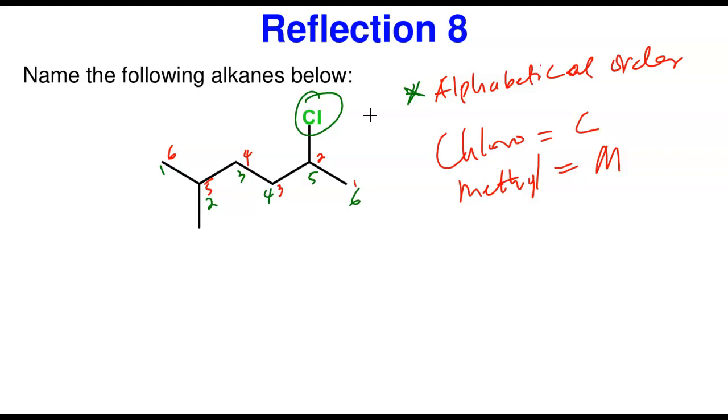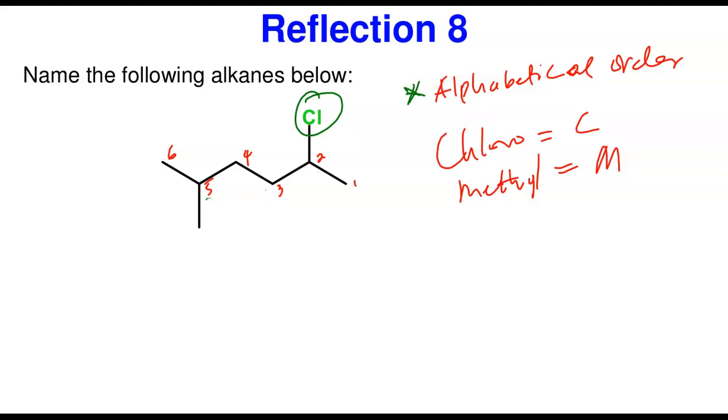I'm not going to follow the green. I'm going to follow my red counting. So I'm going to take away this one here, and I'm not going to count from that one. I'm going to count with my red. That gives this the lowest number because it comes first. So that is how you break the tie. So there's a tie in the numbering, and you have to break the tie with alphabetical order.